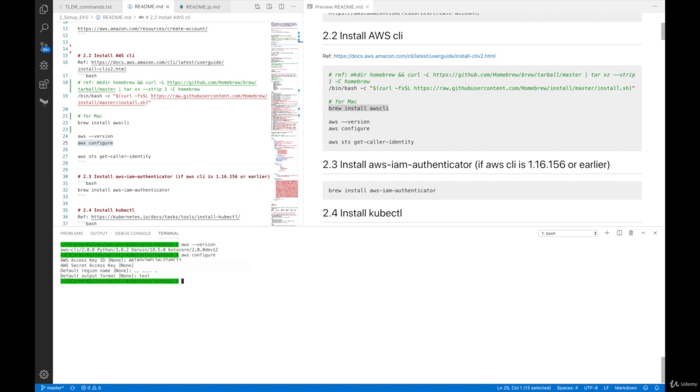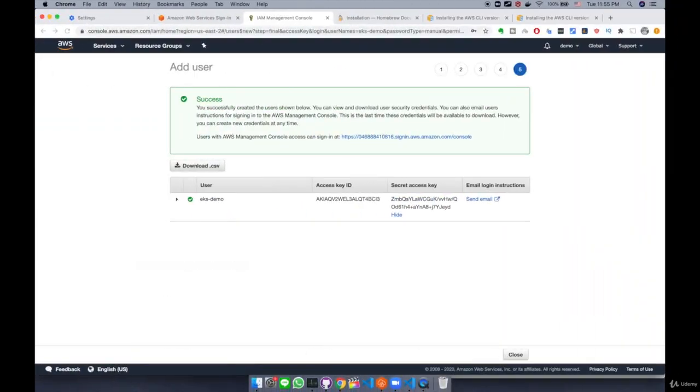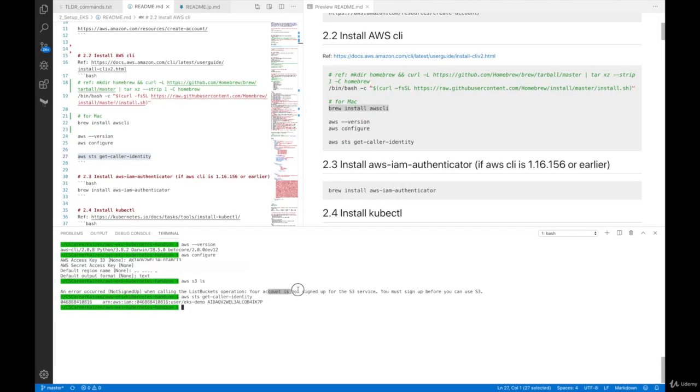Now this is configured. What you can do is issue some AWS command, for example, aws s3 ls, and it's going to list out all the buckets in the S3 account. But it says no sign up when calling this bucket operation. Your account is not signed up for S3 service. You must sign up before you can use S3. So let's see. If I run the command sts get-caller-identity to identify who I am, it says my username is eks-demo, which is good. The account number is 0816. So what this error is saying is that your account is not signed up.